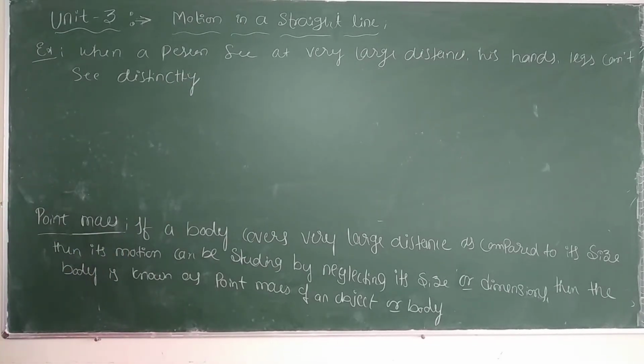A person sees at very large distance, his hands, legs can't be seen distinctly.